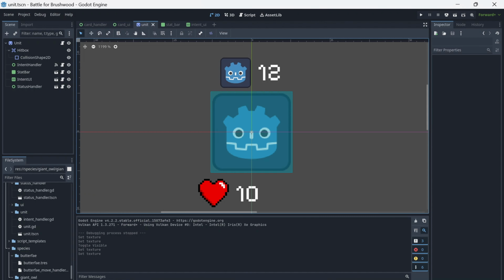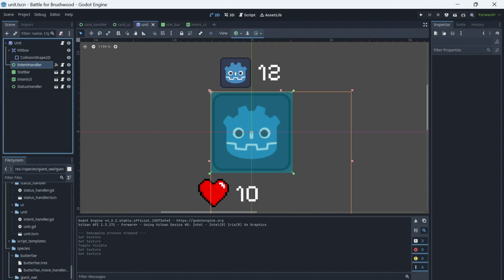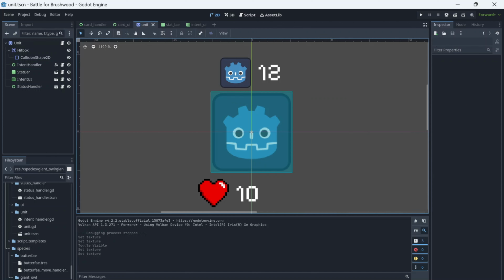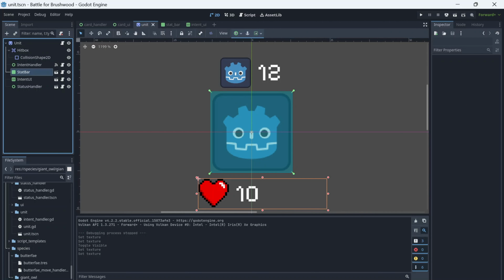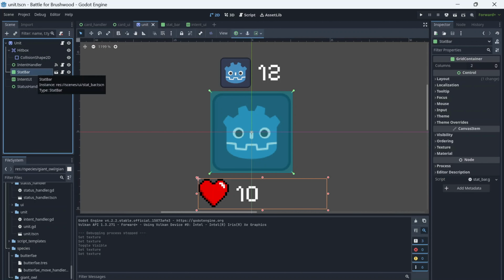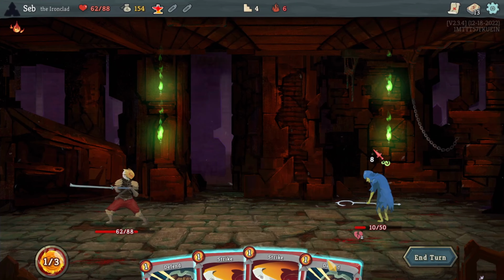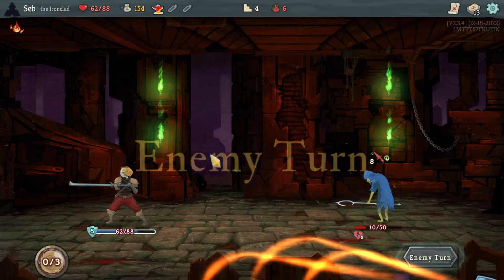After realizing that characters and enemies are functionally identical, I decided to create them as instances of a new unit scene, which would contain all the nodes needed for a unit to work properly. Each unit has an aforementioned Area2D hitbox to detect when cards are played targeting it. They also have 2 UI bars, one for stats such as HP and status conditions, and another for their current intent. To determine intents, I needed to figure out how to implement unit AI, which stumped me for a bit.